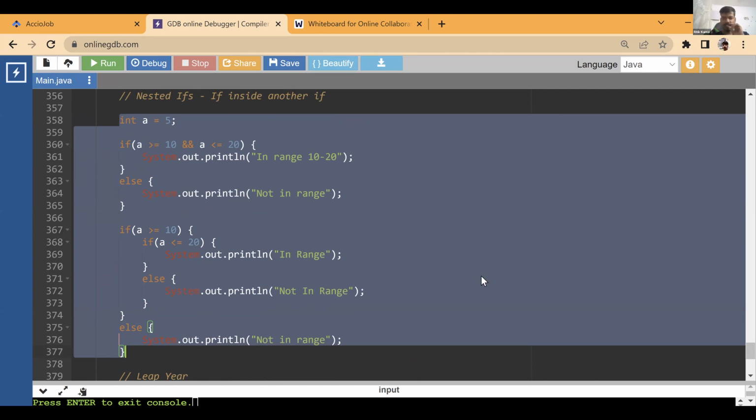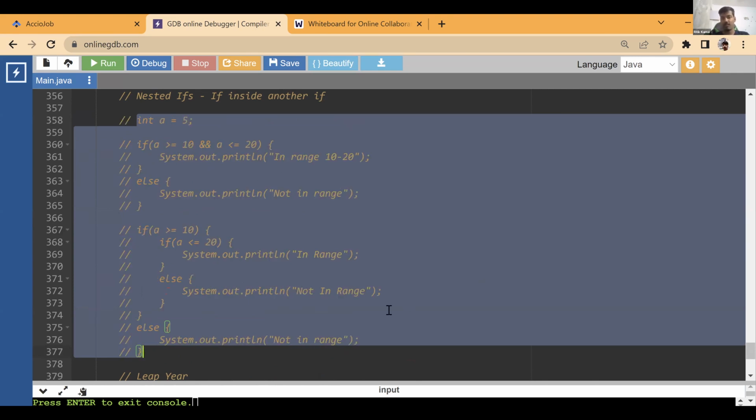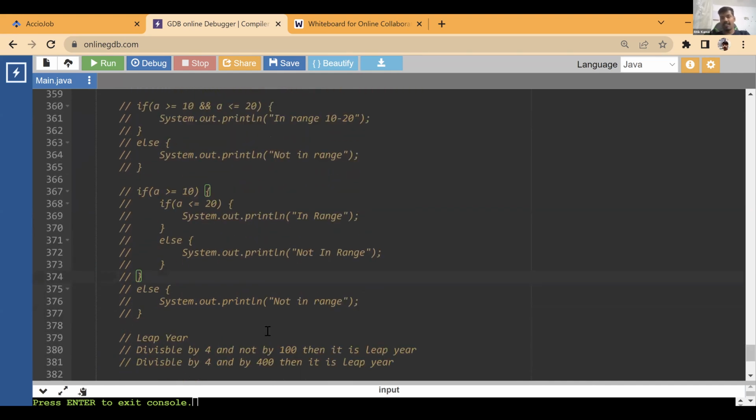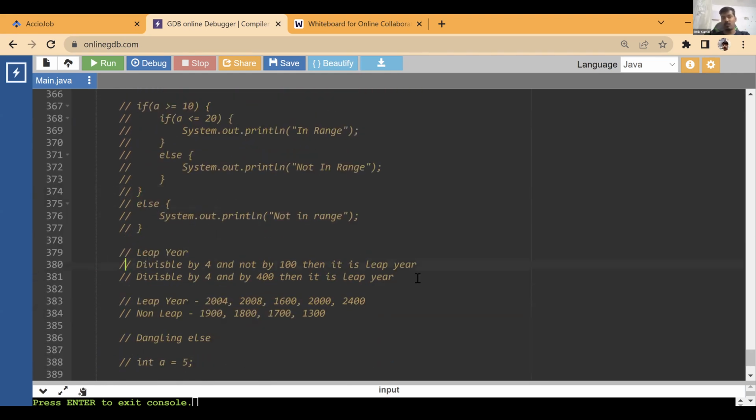Array rotation is part of the arrays topic, so I'll not pick that one up. Okay, understood. So this one, I'll not tell the leap year solution today, but I'll definitely discuss it tomorrow. But I want you all to solve it using both ways. If you have done it using one, try to do it using the other.